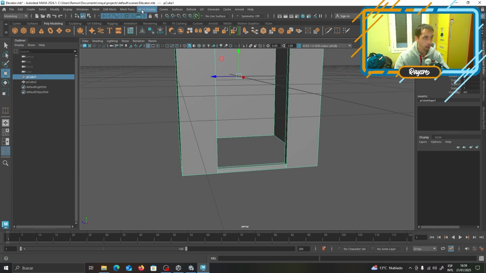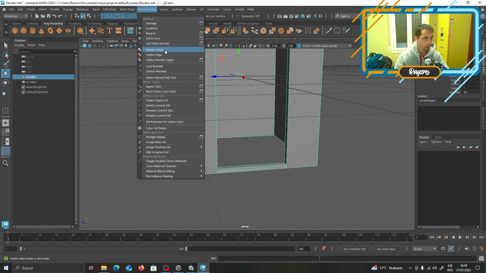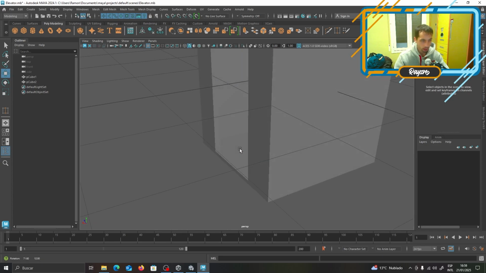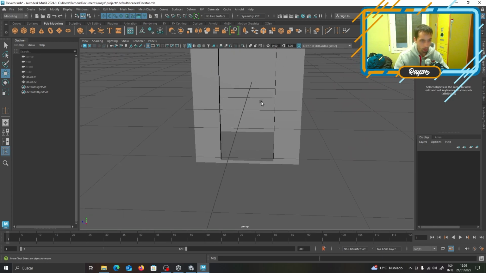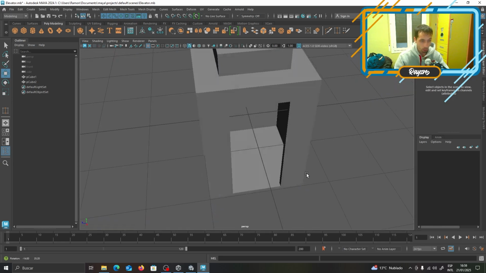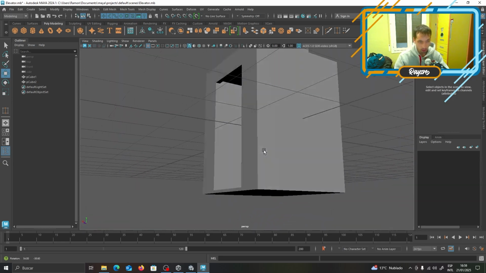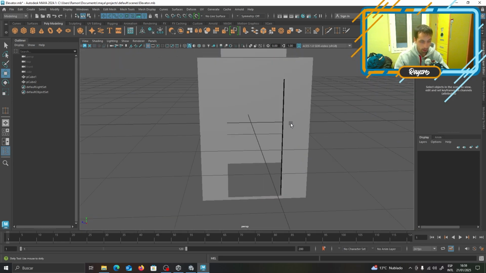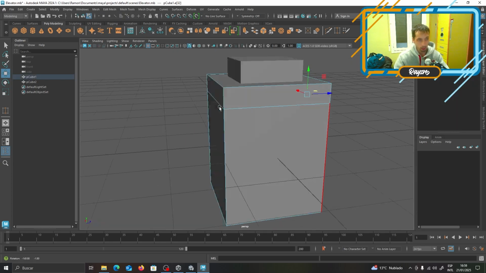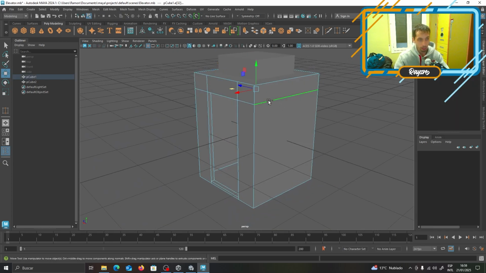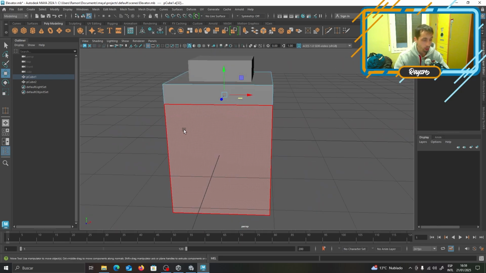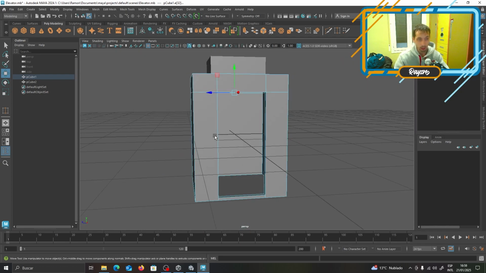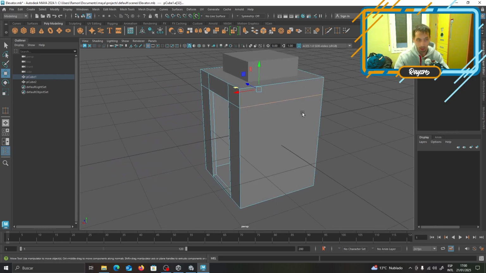Set soft and hardened edges. Remember always to do that in your models. Now we fixed everything that was wrong with the elevator, really. The rest is just the box. Remember, as a side note, when you're modeling, optimize your models so they don't have, for example, 1, 2, 3, 4, 5, 6 stupid faces that don't necessarily need to be there.